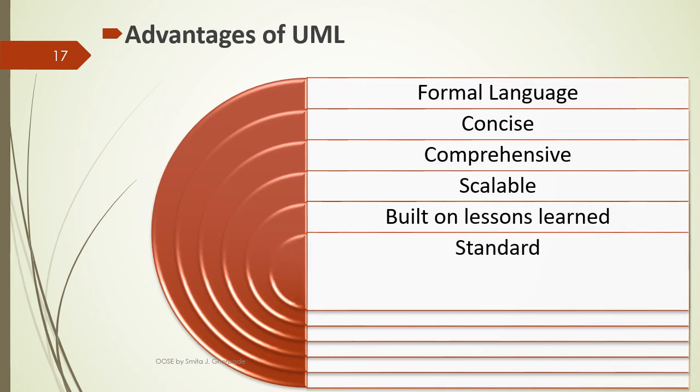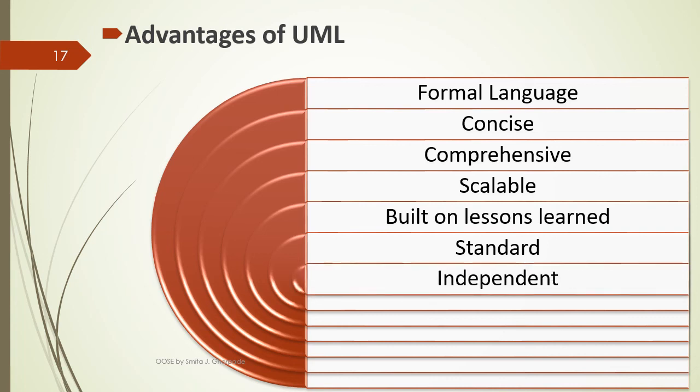It is a best standard controlled by the Object Management Group with active contribution from a worldwide group of vendors and academics. It is the most useful method of visualization and documenting any software system's design. UML is independent of any programming language. It uses object-oriented design concepts and it is independent of any programming language. So these are the major advantages of unified modeling language.